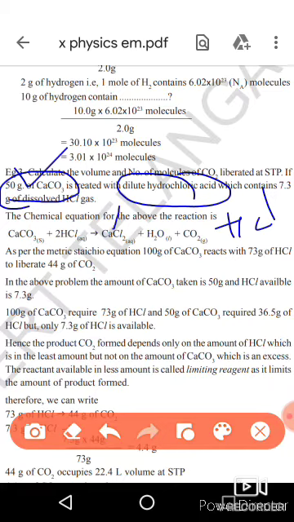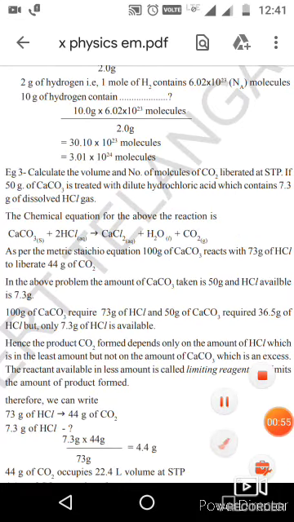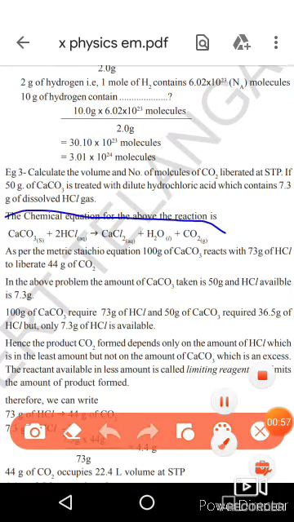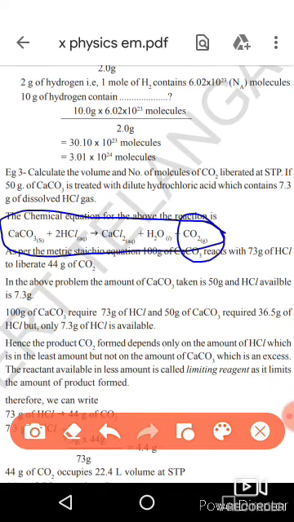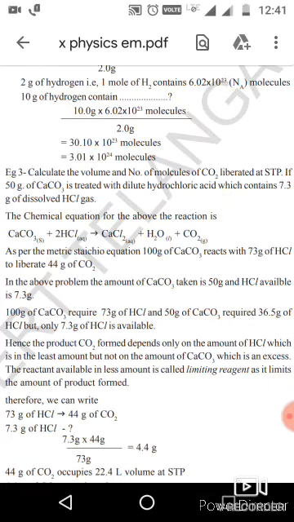So the chemical equation: CaCO3 reacts with HCl, it will form CaCl2 and water, and liberates CO2 gas. As per the stoichiometric equation, you will learn more about stoichiometry in plus 2.